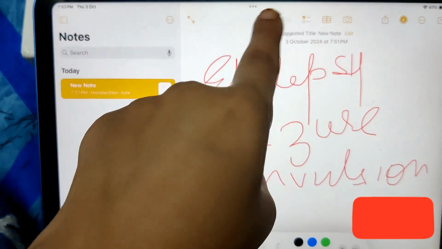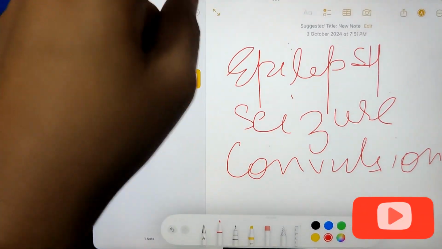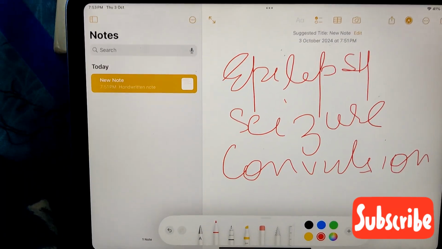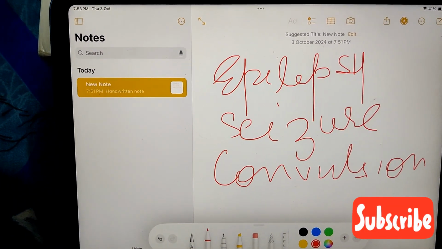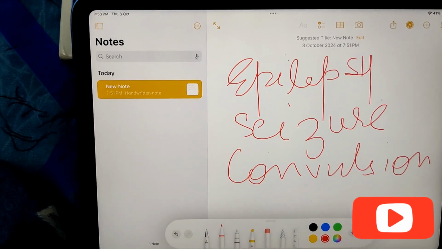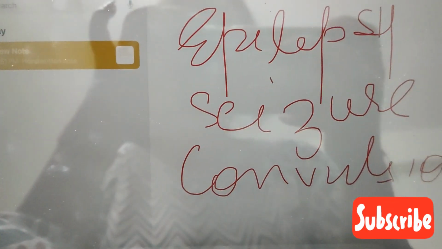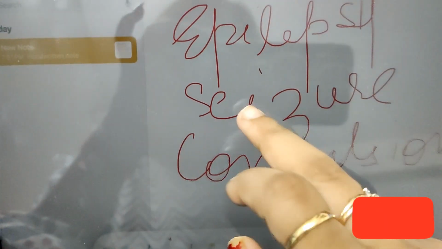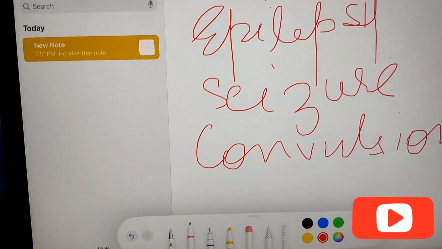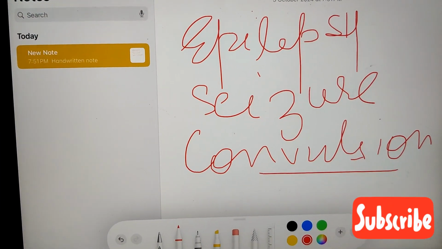So firstly, epilepsy, seizures and convulsion. You should know the difference between these three. These three are not the same. Epilepsy is a common neurological disorder. It is a disorder characterized by recurrent episodes that are known as seizures. Seizures occur, and convulsion also leads to body movement.